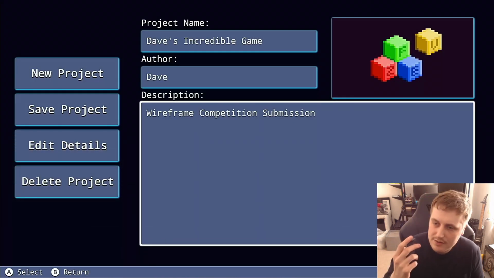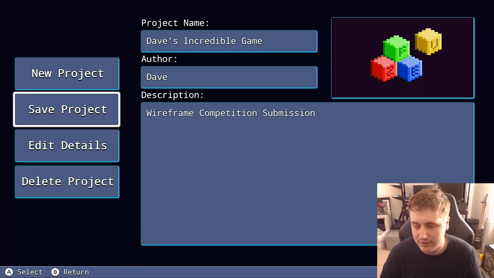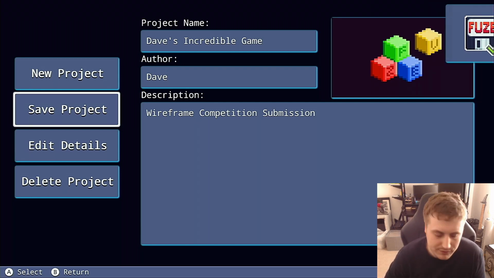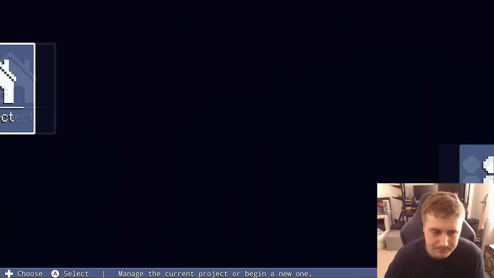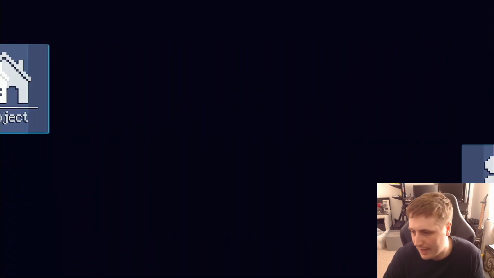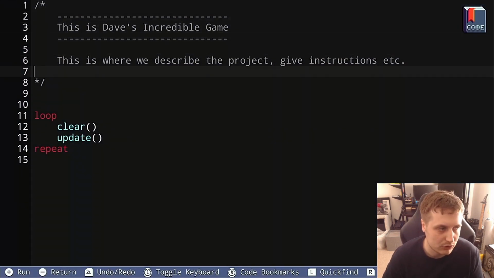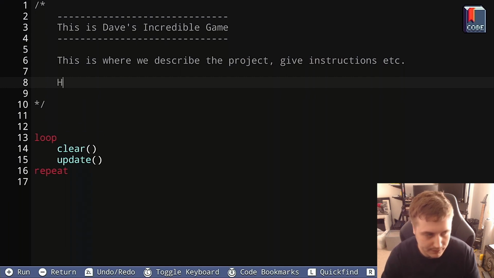We can press B to exit the edit mode and go over to Save Project. Click that, you should see the save icon appear, and that's all done. And now we could go into code and we could add information to our comments that we took out here. Here's my information.